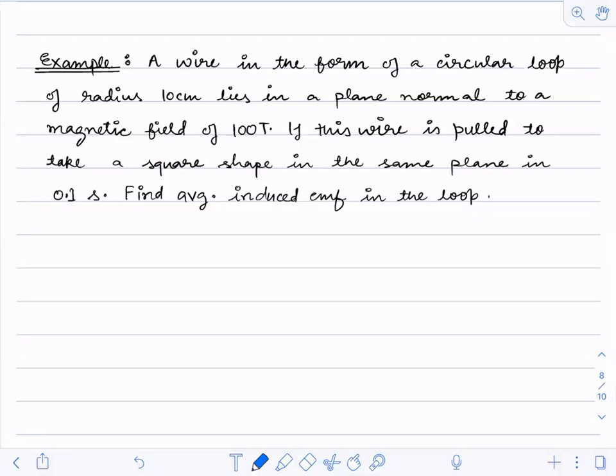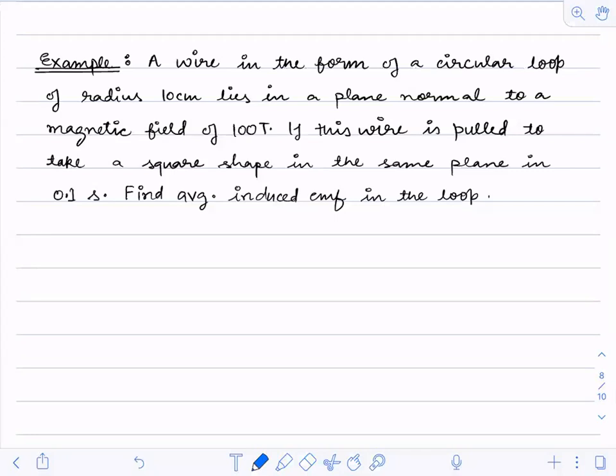I'm giving you a hint over here, so try to listen properly. The area gets changed. How? From a circular wire frame it becomes a square wire frame.